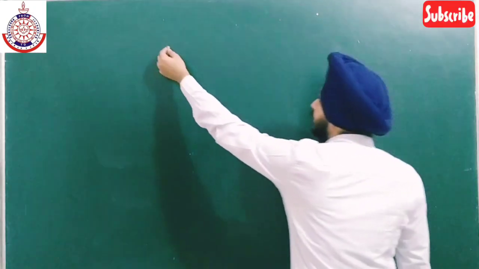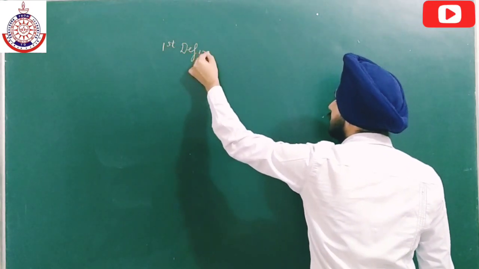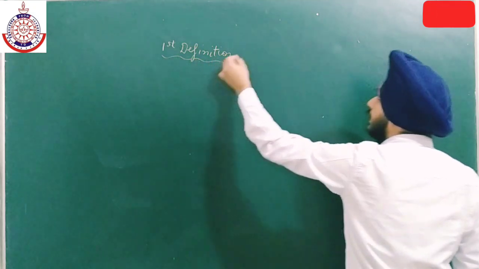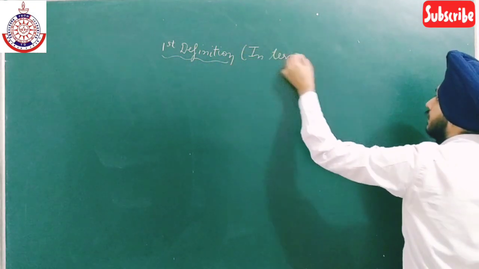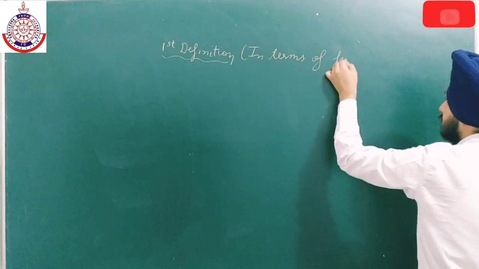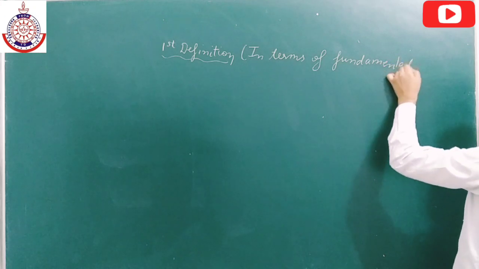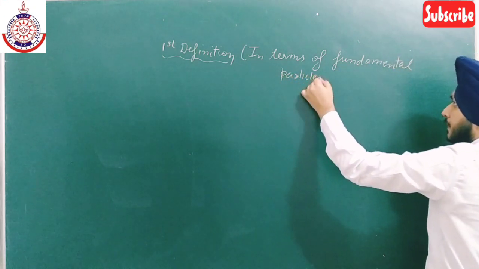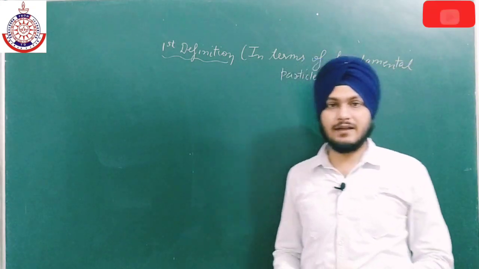So the first definition, in terms of fundamental particles, and these definitions are very, very important.